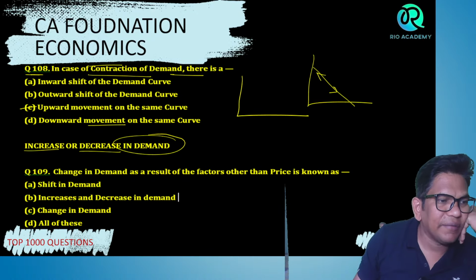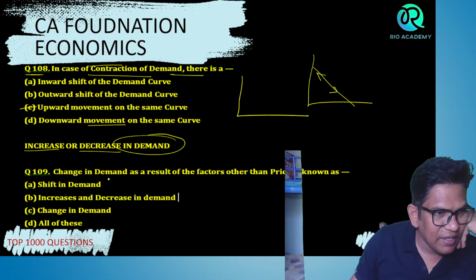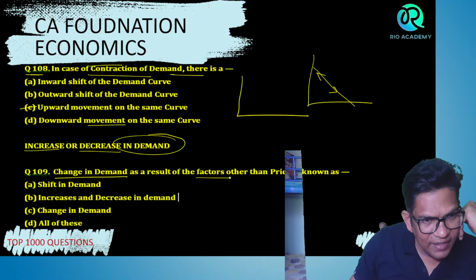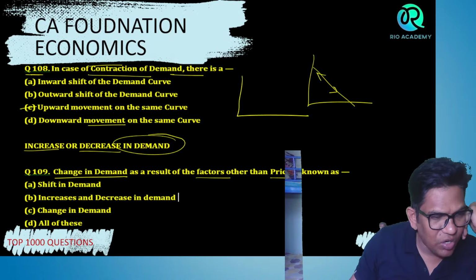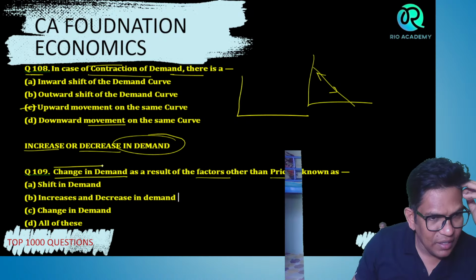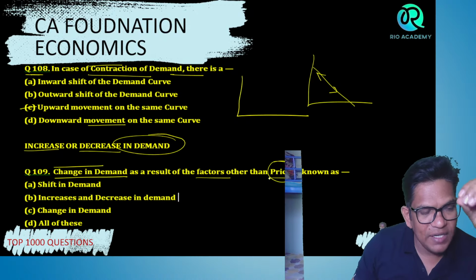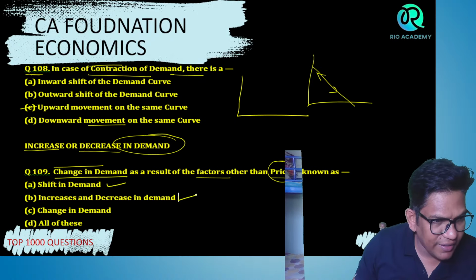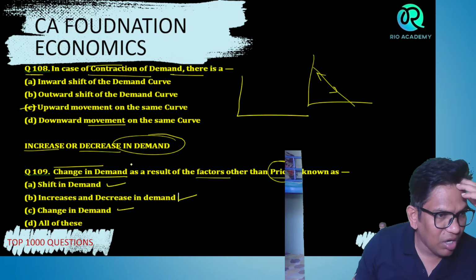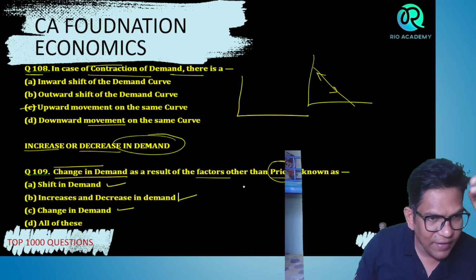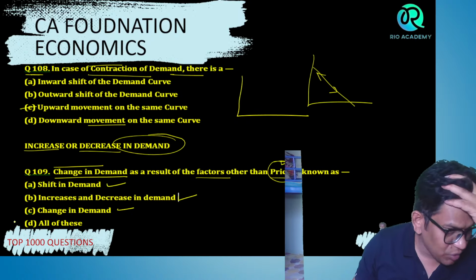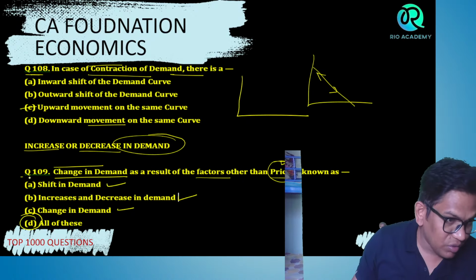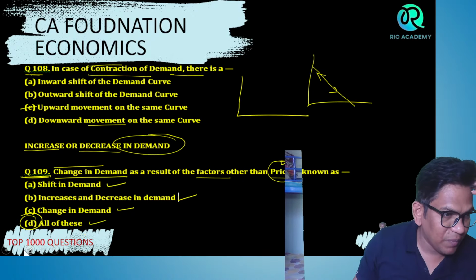Question number 109. Change in the demand as a result of factors other than price is known as. Demand changes due to factors other than price. It may be a shift in the demand, increase in the demand, or decrease in demand, change in the demand, all of the above. Change in the demand as a result of factors other than the price is nothing but all of the above. Question number 109 is all of the above.